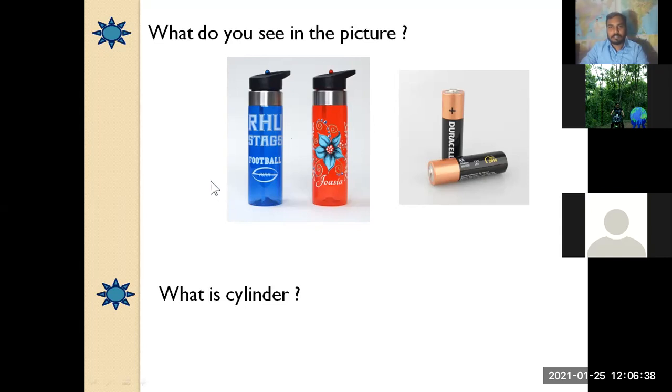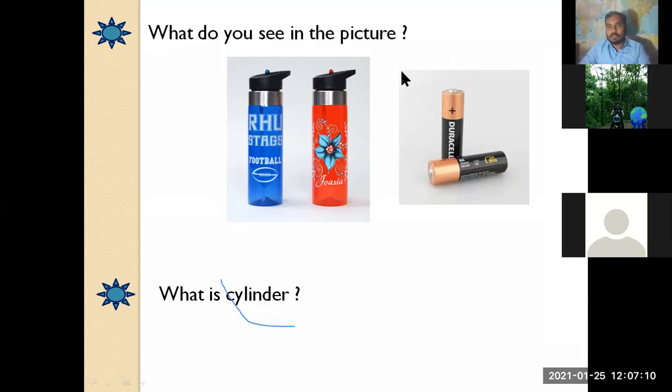What is a cylinder? Very good. There are 2 circles in the cylinder, and you can say a rectangle, but very good effort.